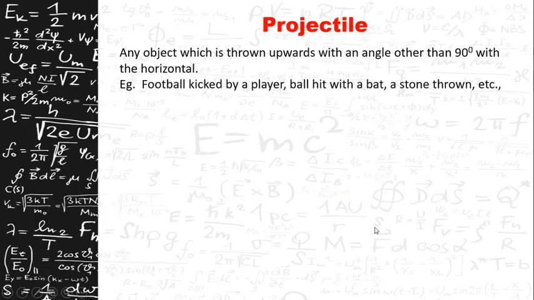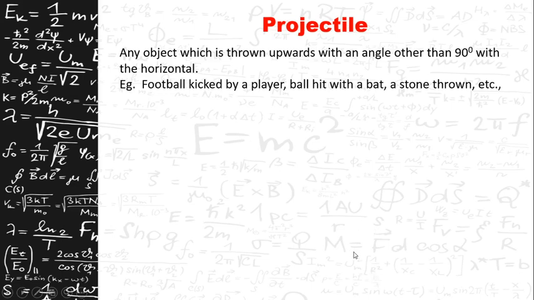Next, let us see a projectile. A projectile is nothing but an object which is thrown upwards with an angle other than 90 degrees with the horizontal. That is called as a projectile. Now, we had considered two cases: a body which is freely falling from a height and a body which is vertically thrown upwards. What happens if you throw any object with some angle with the horizontal? Horizontal is nothing but the earth. So if you throw any object with an angle to the horizontal, it is called as a projectile.